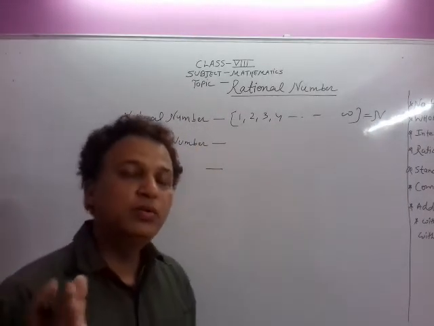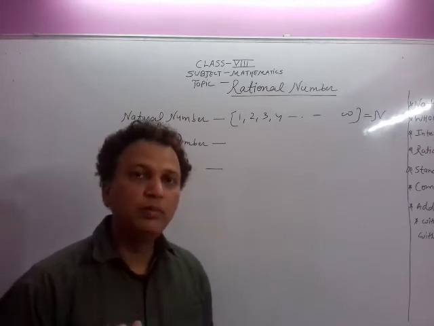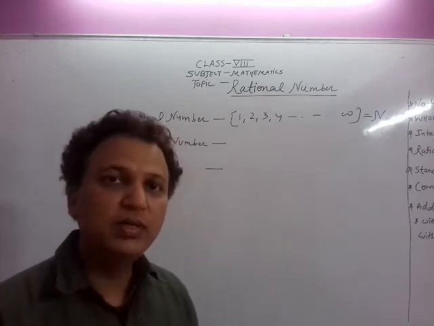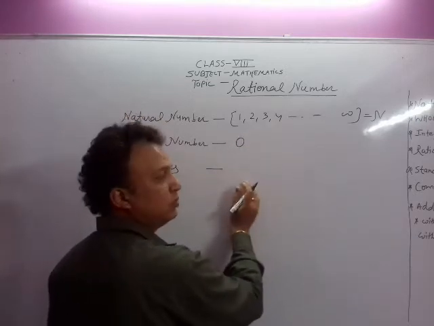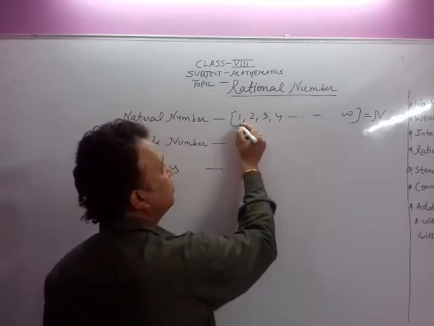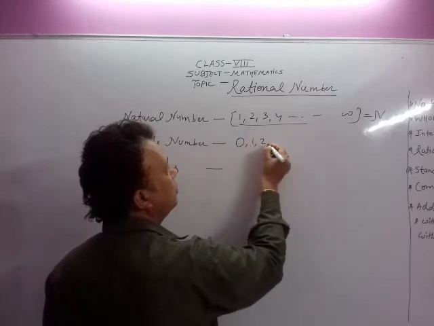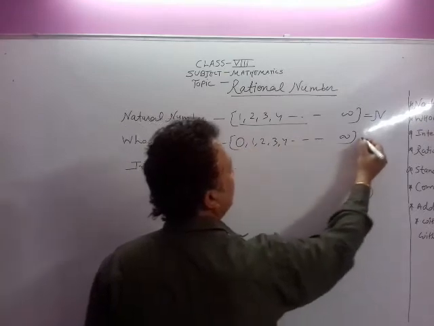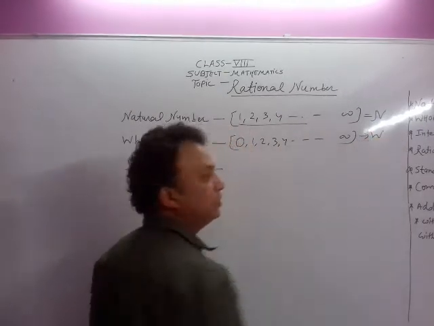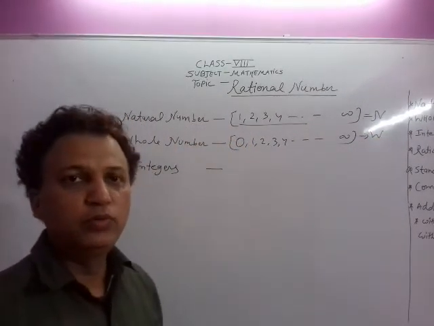Now, what is a whole number? Whole number, when we add 0 into the natural numbers, we get the whole numbers. Like this is 0, and when we add 0 into the natural numbers 1, 2, 3, 4, this is the whole numbers, and normally it is denoted by capital W.